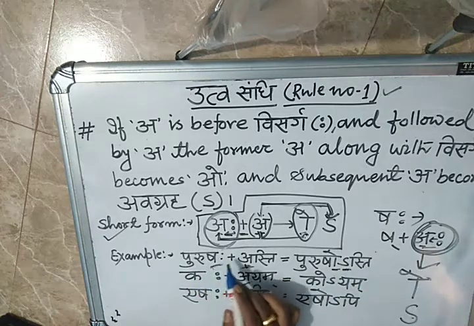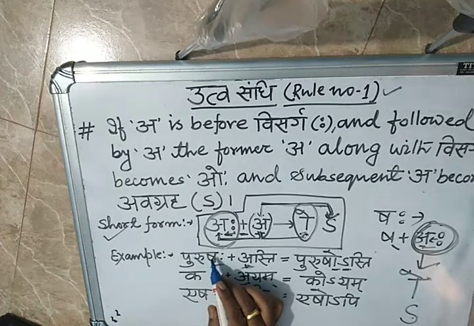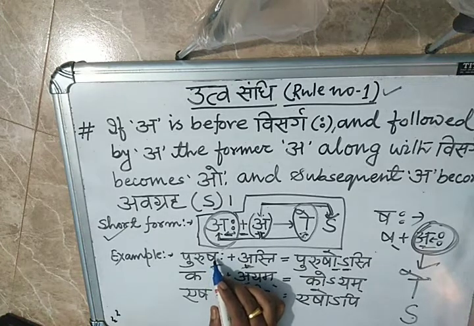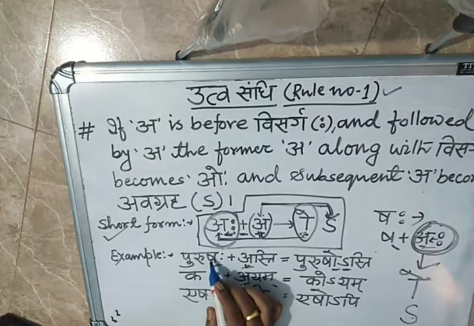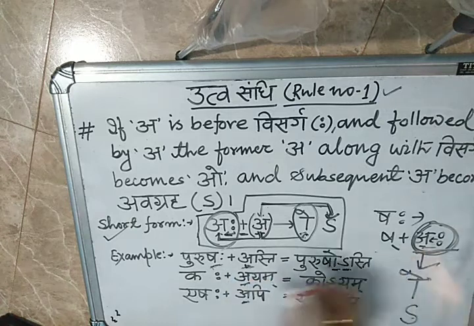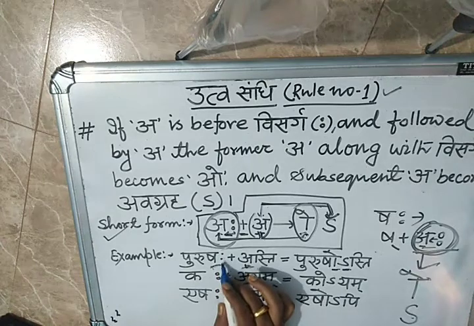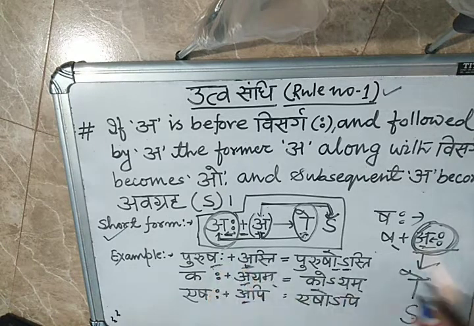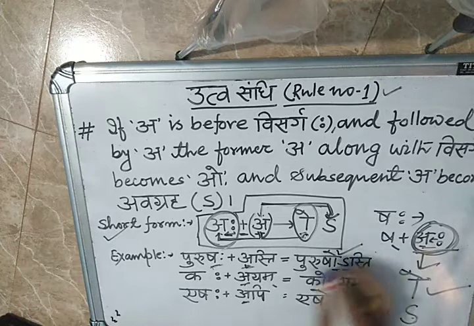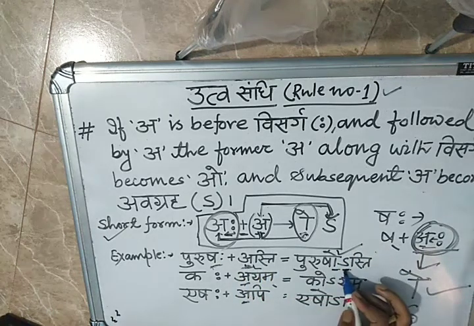Purushaha plus Asti. Before Shaha, that is Visarga, A is there. If you break Sha, this is called Murdhanya Sha, so Murdhanya Sha means half Sha plus A is included, like this, plus the Visarga. So this A with Visarga will convert into Okar like this, and the following A will convert into the Avagraha.